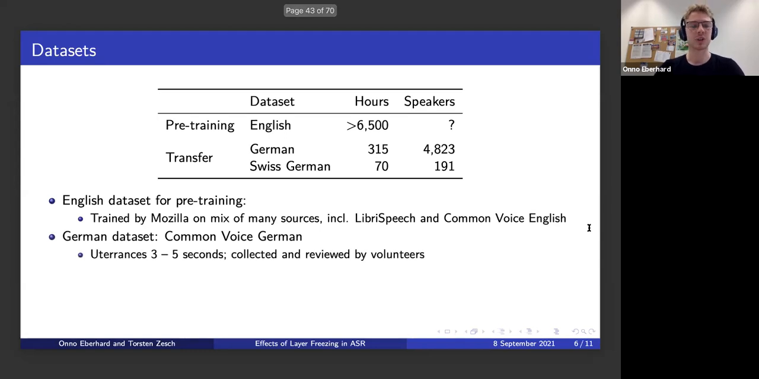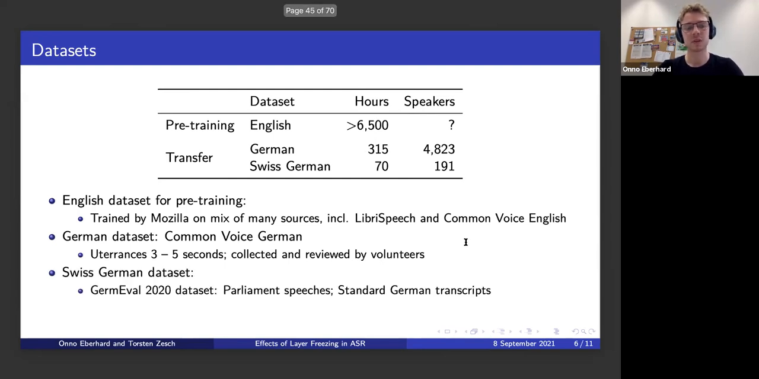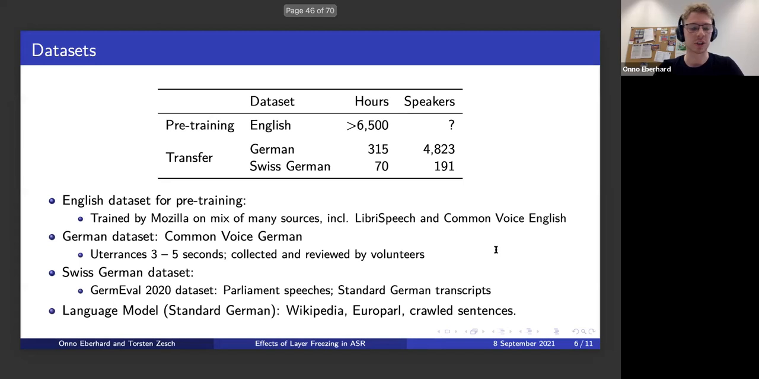Then for German, we use Common Voice German, which consists of utterances between 3 to 5 seconds. It is collected and reviewed by volunteers. So that means we have a lot of speakers, but it's overall not a very large data set. And the Swiss German data set is the German-Val 2020 data set, which consists of parliament speeches, and we have about 70 hours of speech in total. The transcripts, importantly, are in standard German, which means that we can use the same language model for both languages, which we train on a few sources like Wikipedia.